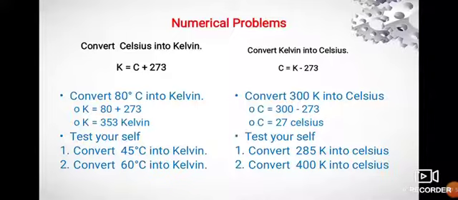Second problem, convert 300 Kelvin into Celsius. The formula for this one, C is equal to K minus 273. Instead of K, we are going to substitute 300. So 300 minus 273, the answer is 27 Celsius. Solve the problem based on the given examples.